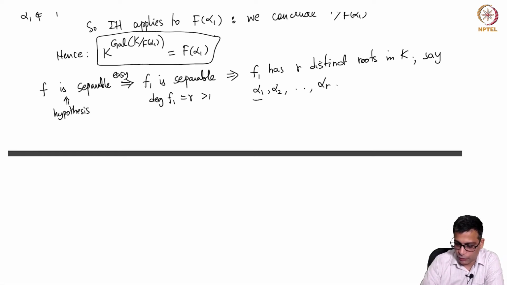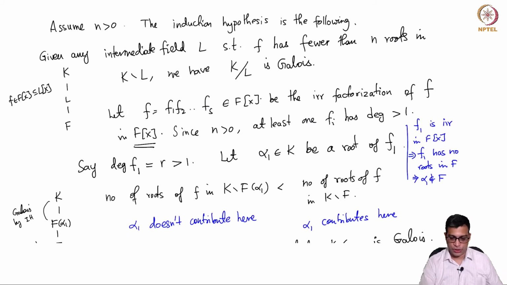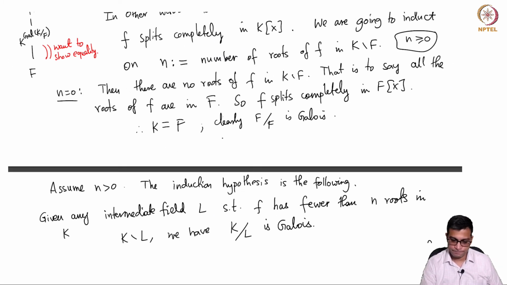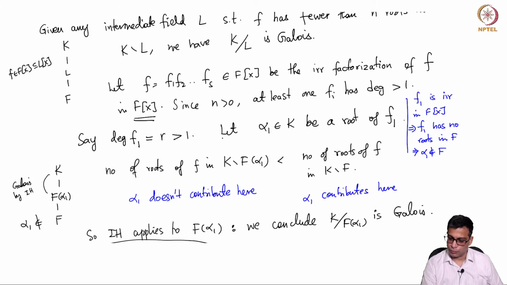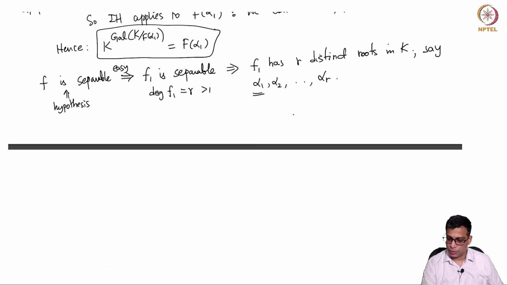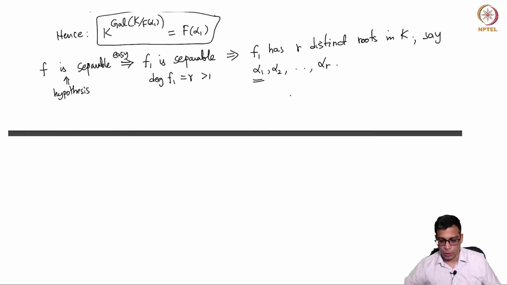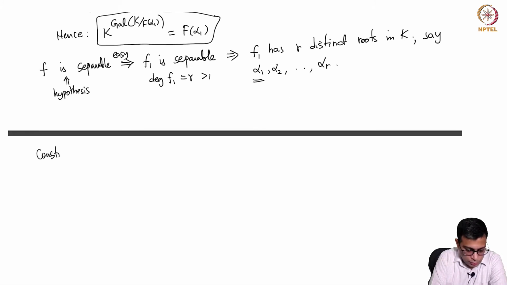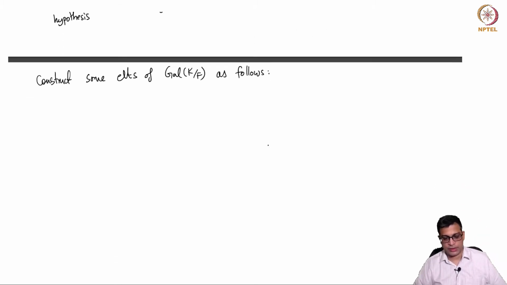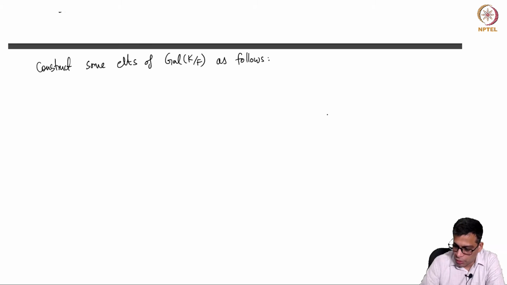Alpha 1 is something that we have already chosen. The remaining roots are called alpha 2, alpha 3 up to alpha r. Now I am going to construct some elements of Galois(K over F) as follows. This one is just a direct application of the extension theorem, so I will go fast over this.